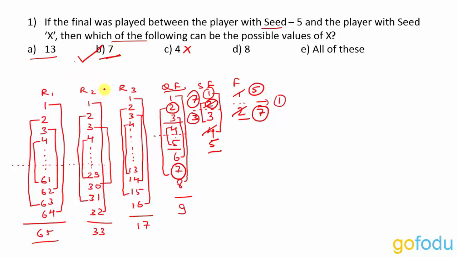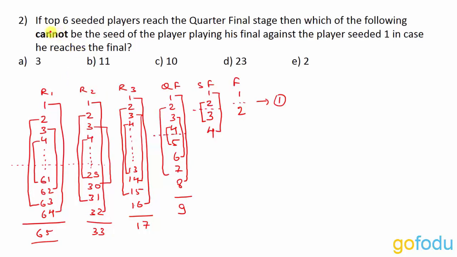Let's look at the next question. In the next question, it is given that if the top 6 seeded players reach the quarter-final stage, then which of the following cannot be the seed of the player playing his final against the player seeded 1, in case he reaches the final? That is, it is given that player 1 reaches the final, right? So there are no upsets in the matches which player 1 plays. That is, in the semi-final, player 1 plays with player number 4. So player 4 definitely gets eliminated. Player 1 beats player 4 and player 4 cannot reach the final.